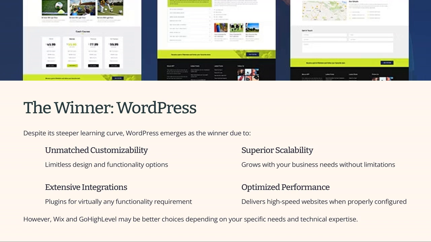Based on our comparison, the winner is WordPress. Although it has a steeper learning curve, its customizability, scalability, extensive integrations, and strong performance make it a powerful choice for those willing to put in the time to learn it. However, Wix and GoHighLevel still have their strengths and could be better choices depending on your needs.